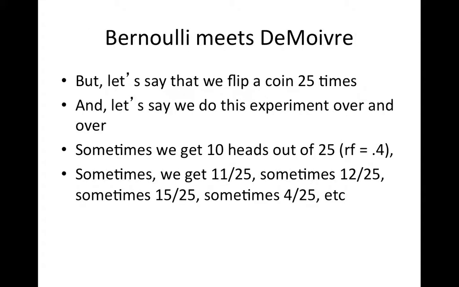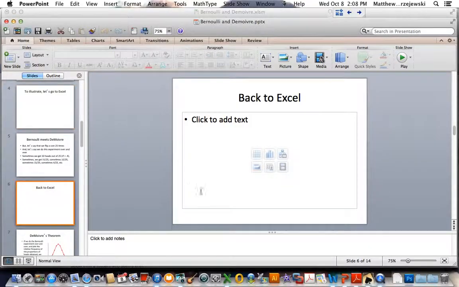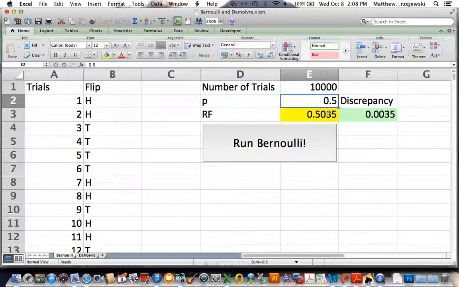Now, let's say that we do an experiment where we flip a coin, say 25 times. But let's say we do this experiment over and over and over again. Sometimes we would get 10 heads out of 25, sometimes we get 11, 12, 15, 4, and so on and so forth. What if we were to do that in Excel?